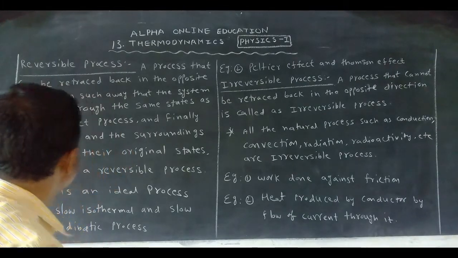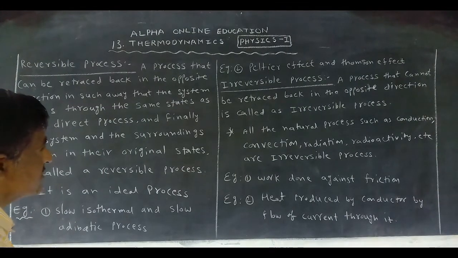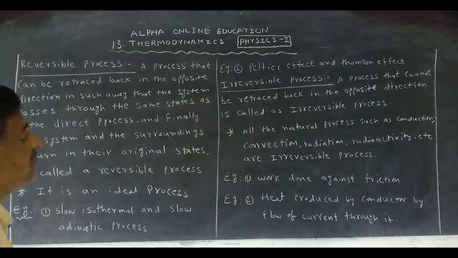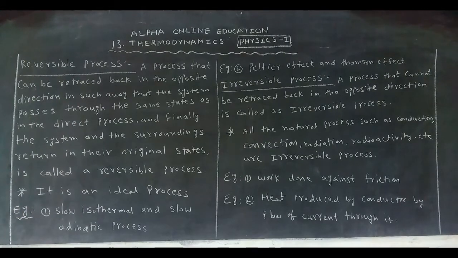Now first, the reversible process. Reversible means reverse. Next one is irreversible, means not reverse. Now first, what is the reversible process? See the definition and listen with concentration.